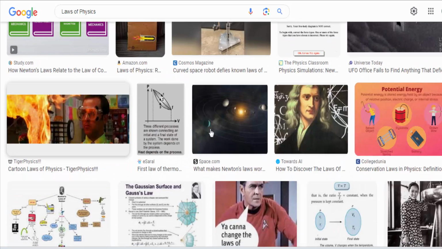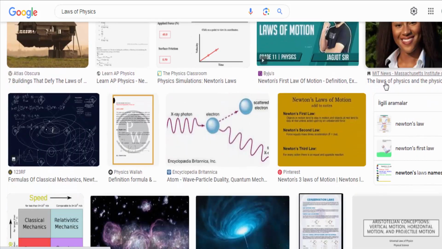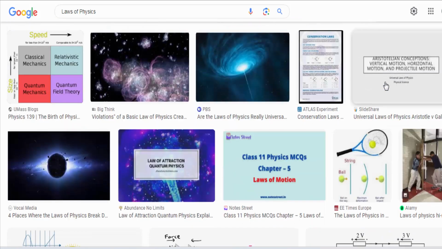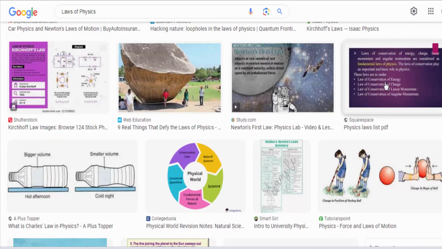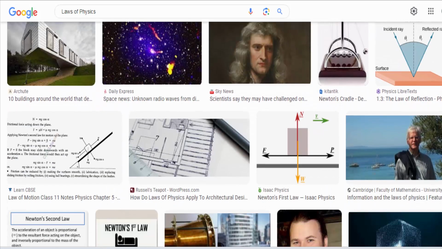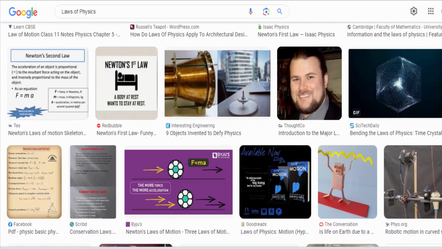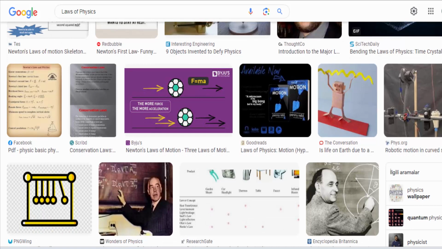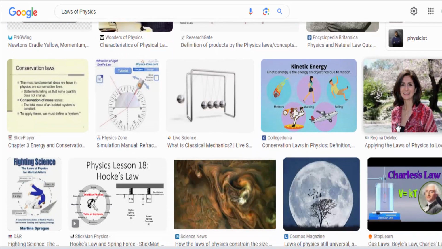B. Time dilation. According to special relativity, time is not absolute but is relative to the observer's motion. Moving clocks tick slower relative to stationary clocks. C. Length contraction. Objects in motion appear shorter along their direction of motion as observed by a stationary observer. D. Mass-energy equivalence. Einstein's famous equation E equals mc squared showed that mass and energy are interchangeable, and a small amount of mass can be converted into a large amount of energy.